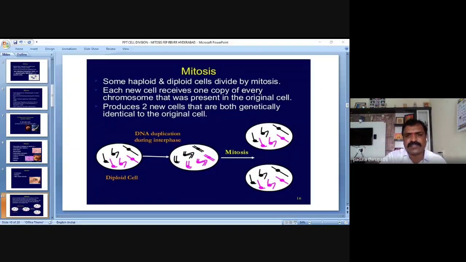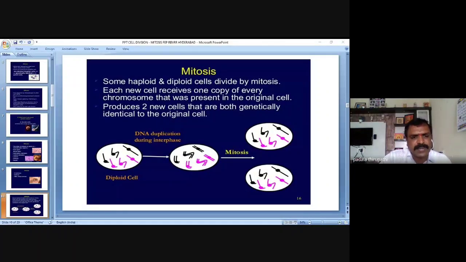Am I right? Yes, sir. Then two new daughter cells are produced that are both genetically identical to the original cell. So they are identical morphologically and genetically, which we definitely observe in mitosis.